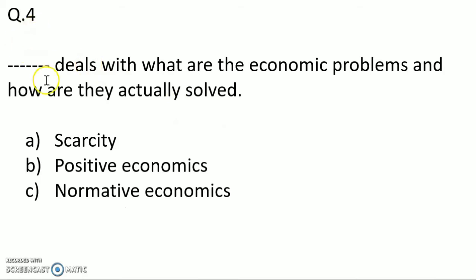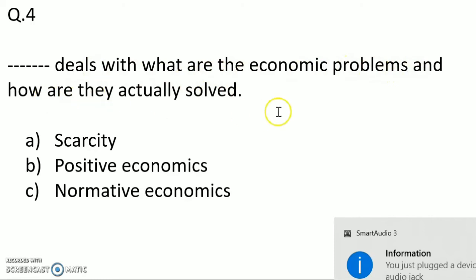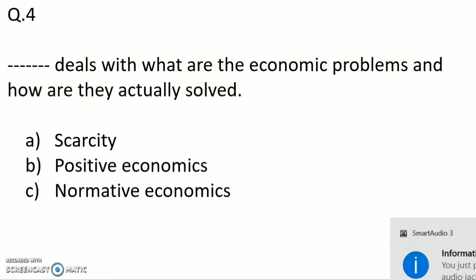Question number 4. Dash deals with what are the economic problems and how are they actually solved. Is it scarcity? Option A, scarcity. Option B, positive economics. Option C, normative economics. Scarcity, we already discussed what is scarcity. Then positive economics, that is statements it's saying. Normative economics, that is saying some value judgments.